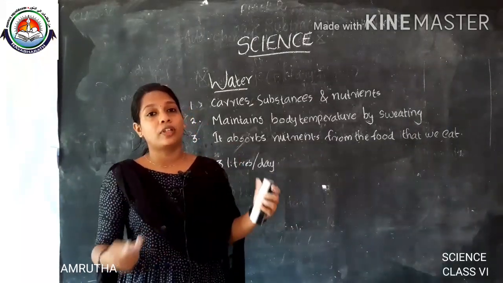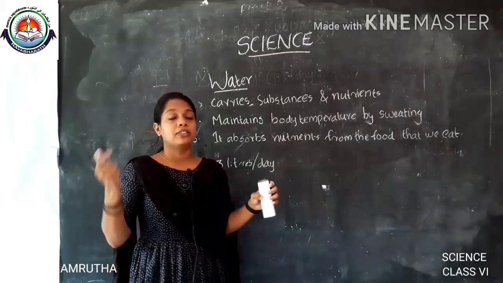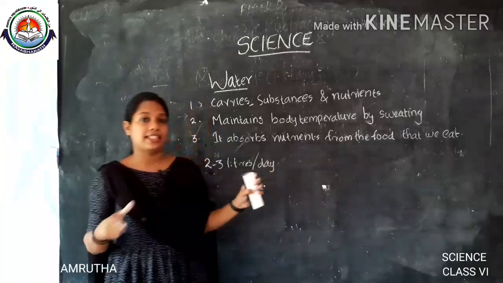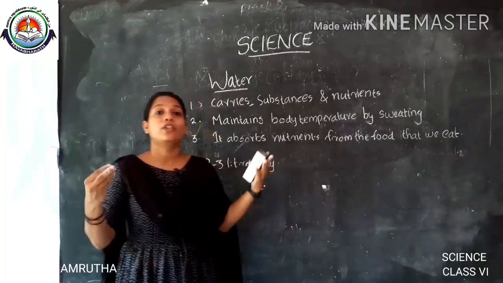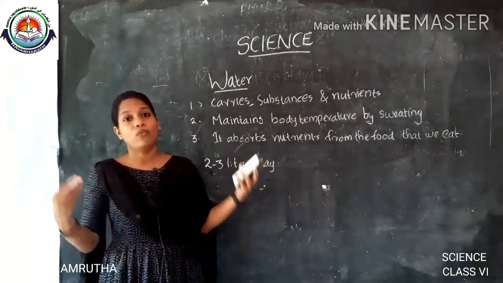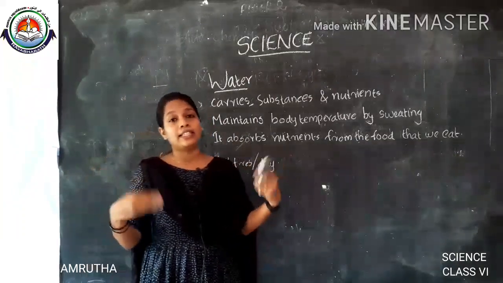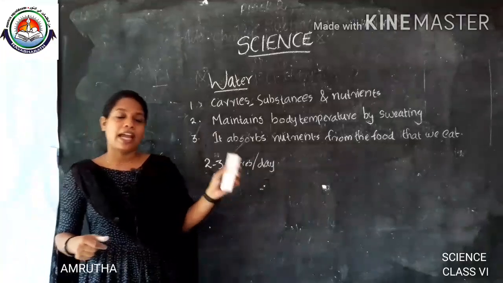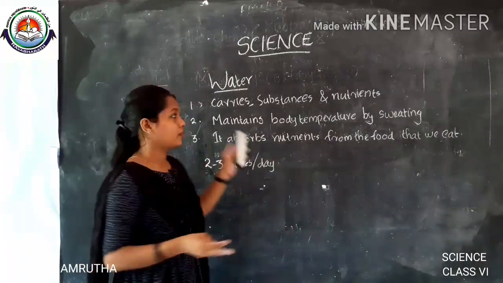We get water from pure drinking water, and also from some fruits, vegetables and meat, fish, etc. These are the sources of water, and also beverages like coffee, tea, etc. These are the major sources of water that we get daily. That is all about water. And next we move on to what is dehydration.